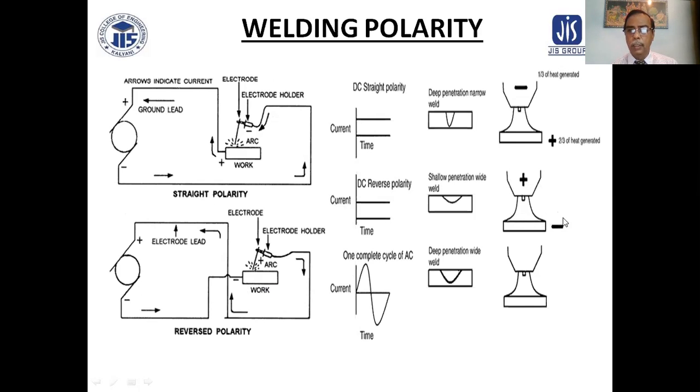One-third of the heat is generated in the base metal and two-thirds in the electrode, so shallow penetration in this case. In the AC case, there is medium deep penetration and a wide weld, with 50-50 energy: 50% in the electrode and 50% in the base metal.